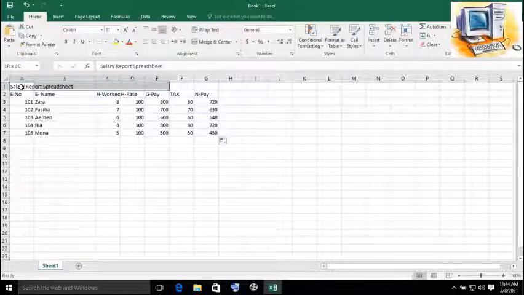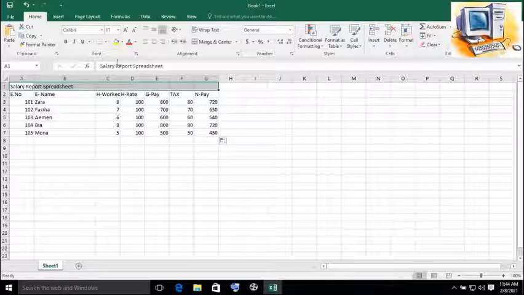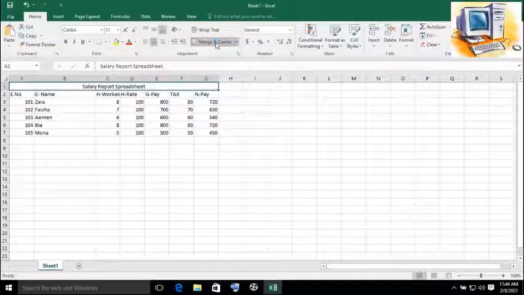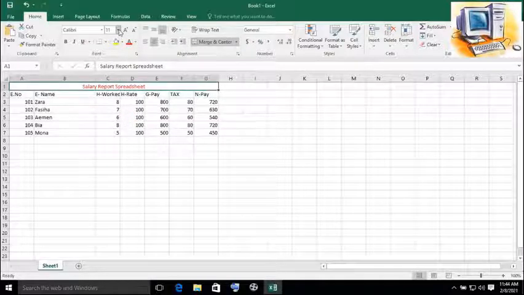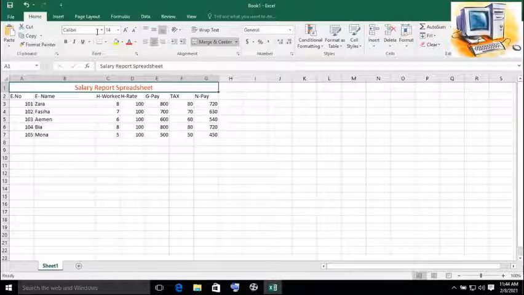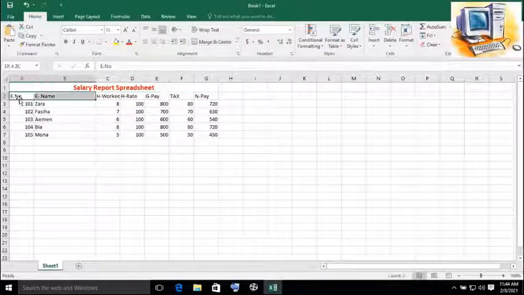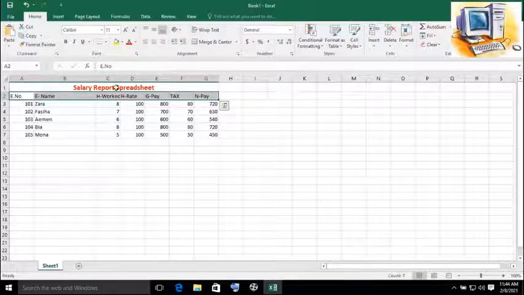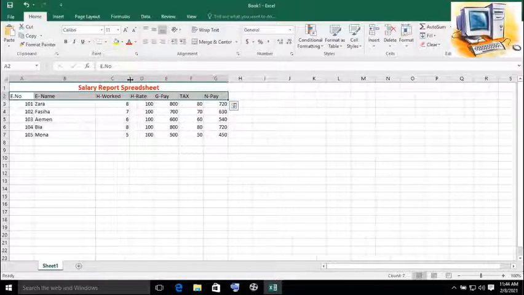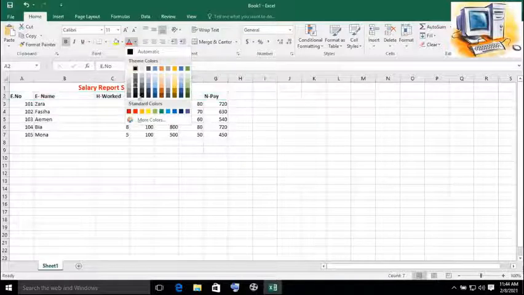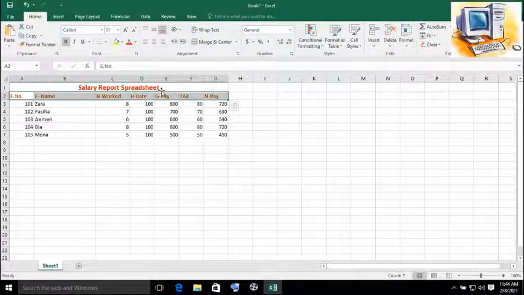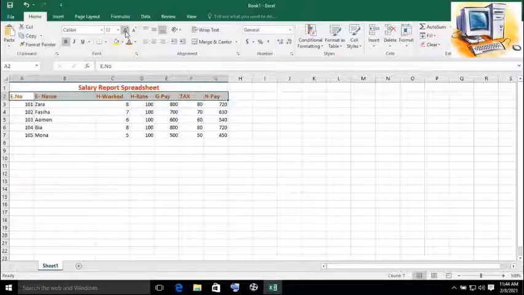Let me change the formatting of this heading. Okay, we will click on the merge and center. From here we can change the font color. We can also increase the font size, and we can make it bold. Change the case to the subheadings. We just select it. So let's increase it. Make it bold. Also change the font color. Increase the font size.